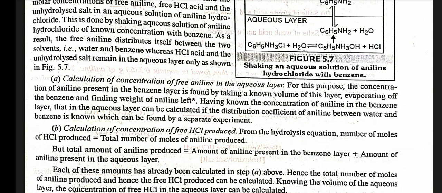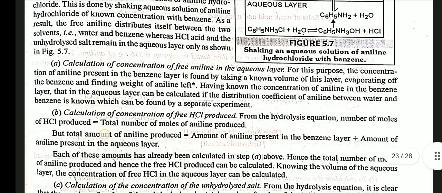For a calculation of concentration of free aniline in aqueous layer. For this purpose, the concentration of aniline present in benzene layer is found by taking a known volume of this layer, evaporating off the benzene, and finding the weight of aniline left. Having known the concentration of aniline in the benzene layer, that in the aqueous layer can be calculated if the distribution coefficient of aniline between water and benzene is known, which can be found by a separate experiment.